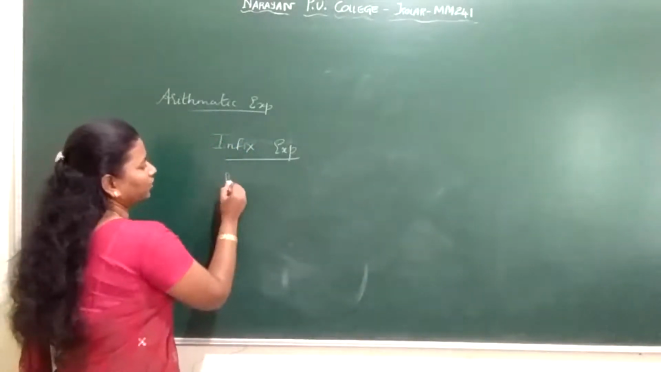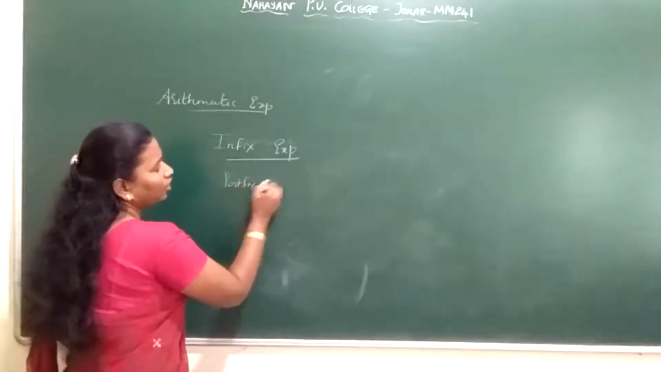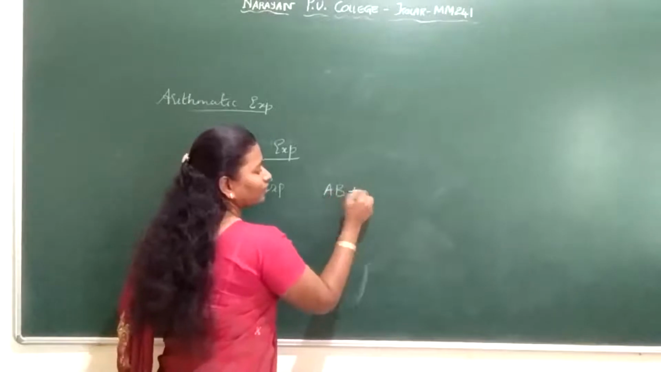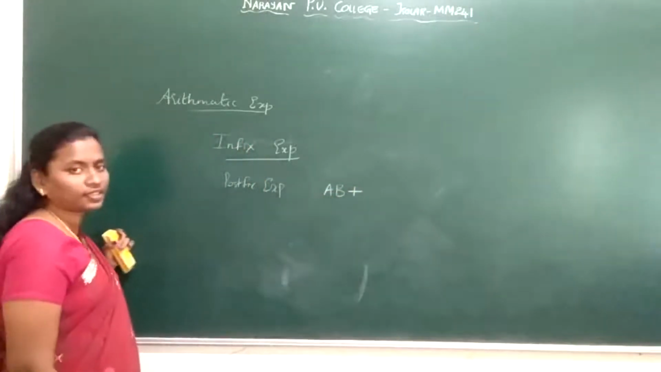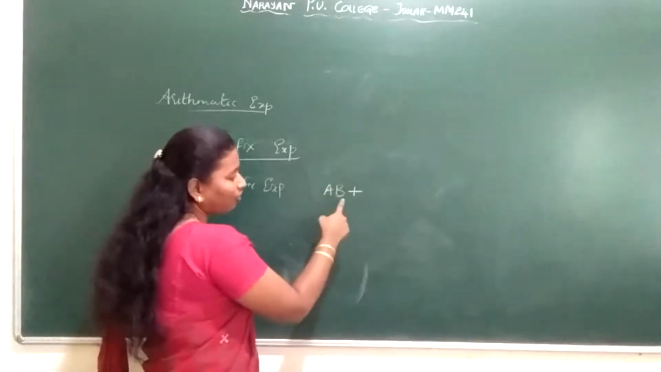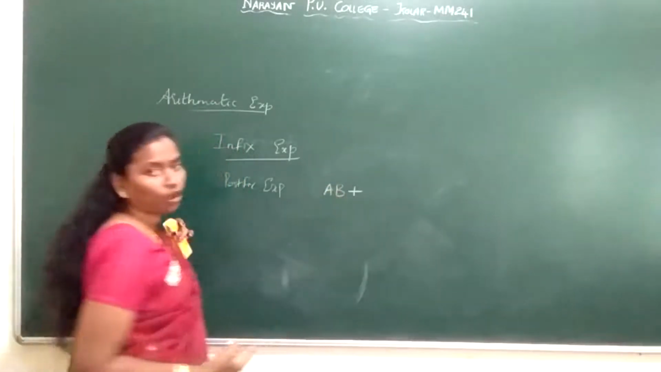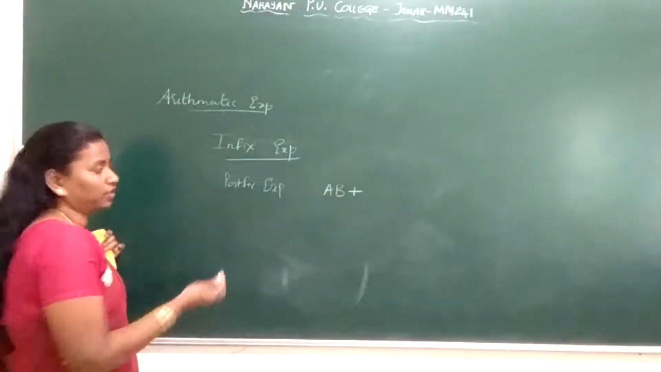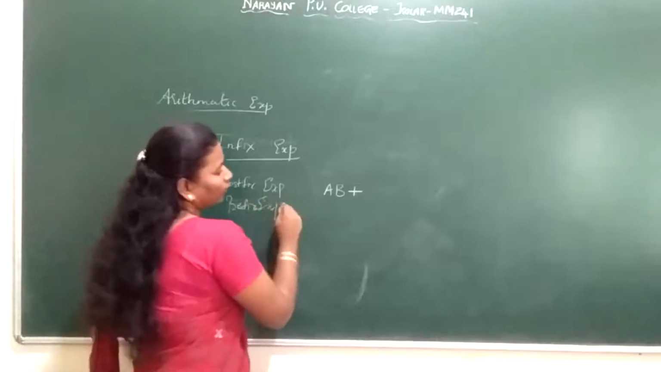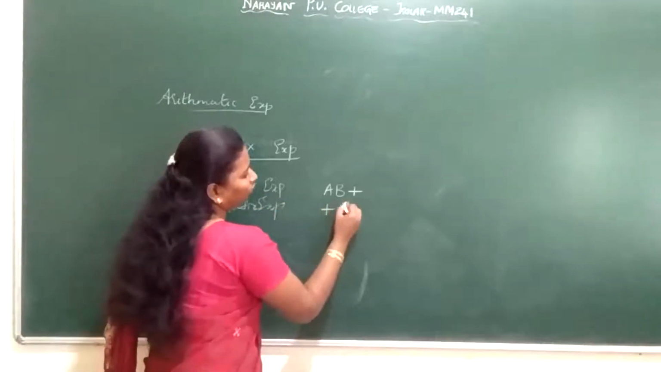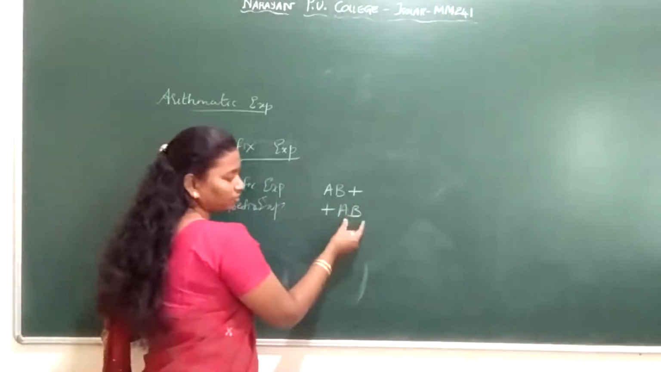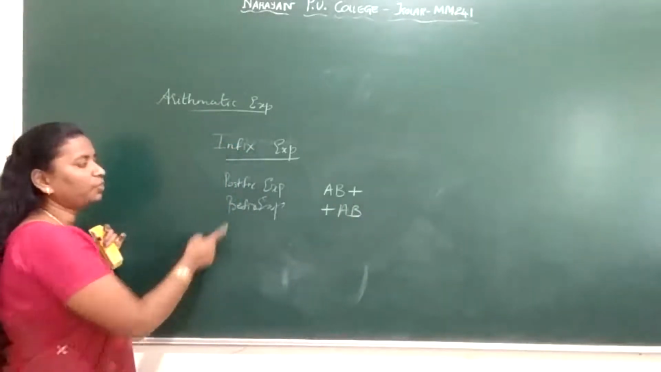Now postfix expression. What is a postfix expression? When the operator is after your operands, we call that a postfix expression. A plus B is infix here. After your operands we have an operator, so this is called postfix. Then what is a prefix expression? When the operator is before your operands, we call that a prefix. So here the operator is placed before your operands, and we call this a prefix expression.